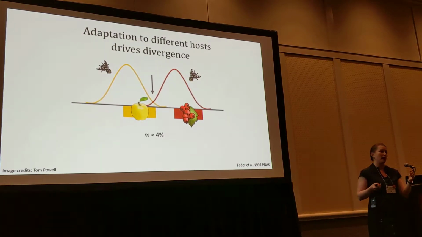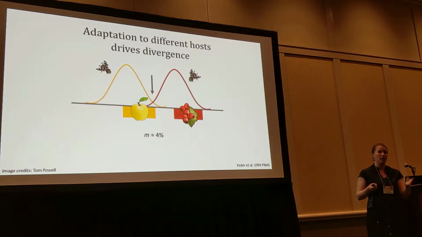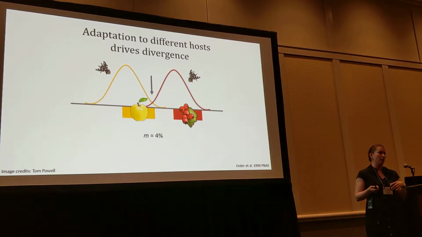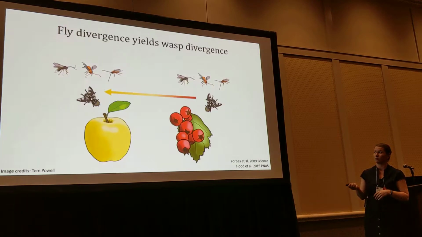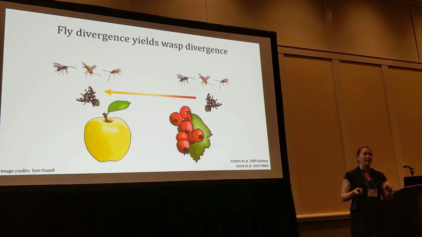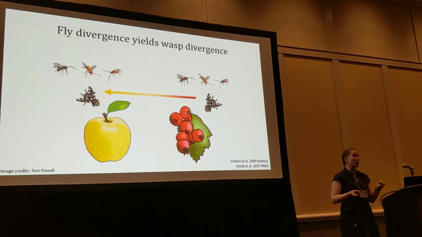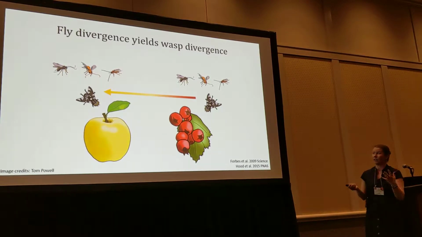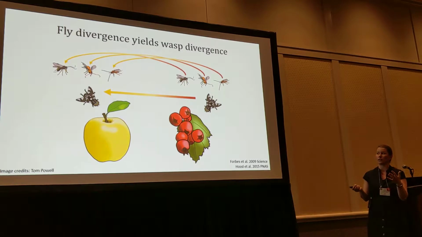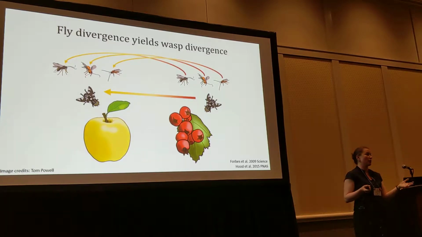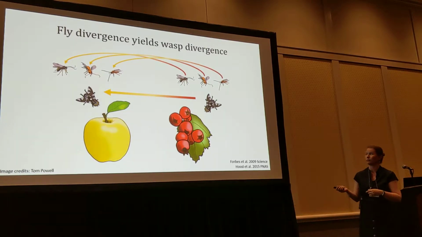And in addition to habitat isolation from divergent olfactory preferences, that results in an overall gross migration rate of about 4% per generation. So still some gene flow going on, but limited. Another level of complexity in this system is that the flies have 3 species of wasp parasitoids. And there's this really interesting dynamic of cascade divergence, whereas the flies moved over to this new host, their parasitoids shifted with them in their life cycle timing.